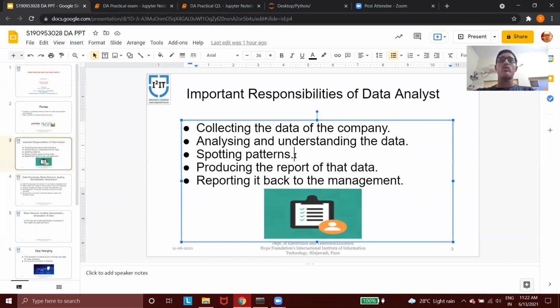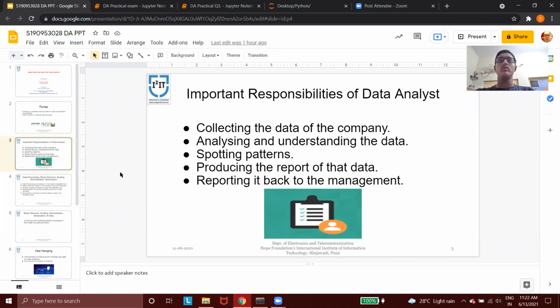Then spotting patterns means looking at the trends made by the pattern, which will be helpful in order to gain more knowledge about the data, so that it will help us understand why these trends are forming. That trend will be beneficial for us, so these kinds of patterns are to be looked upon.